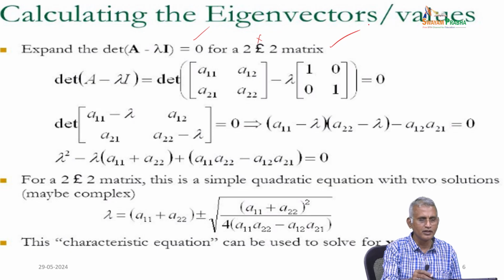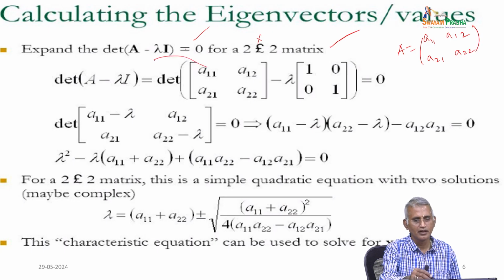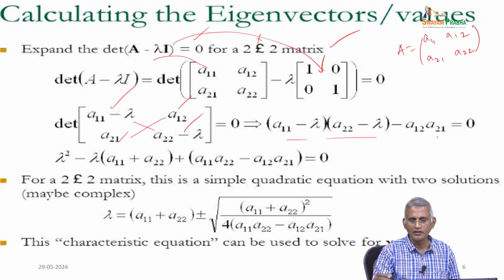What you have to do is take the determinant of A minus lambda I. Suppose A is equal to [a11, a12; a21, a22], then you substitute here, and lambda into the I matrix is [1, 0; 0, 1], so we get a11 minus lambda, a12, a21, a22 minus lambda, and you take the determinant equal to 0. Simply cross multiply the diagonal, and then subtract the opposite diagonal product, so that for the 2 cross 2 we can easily determine it.